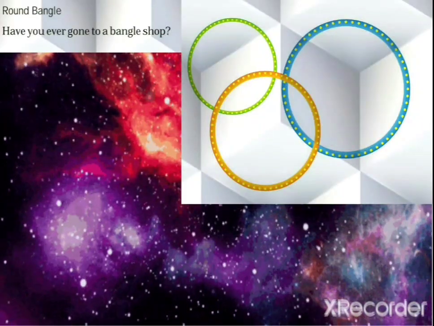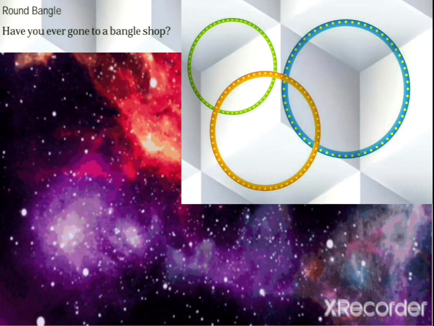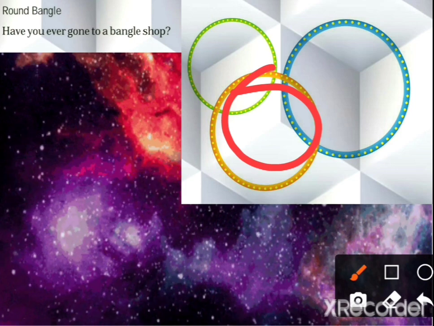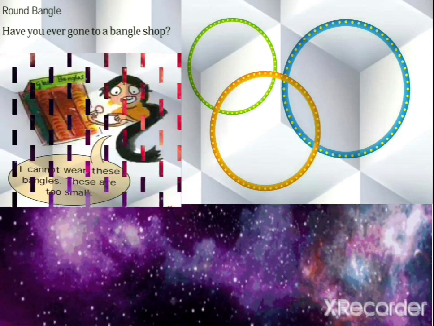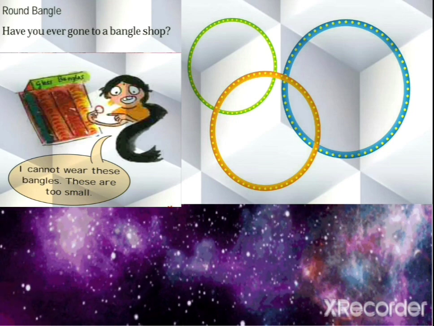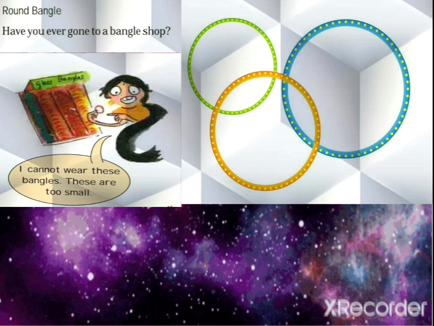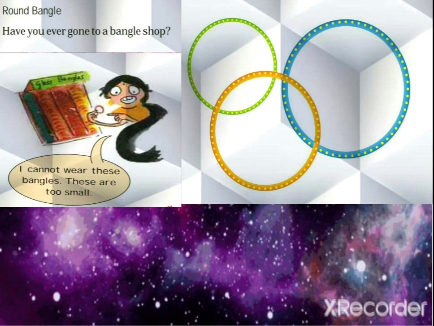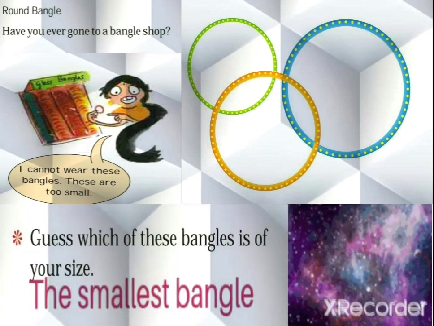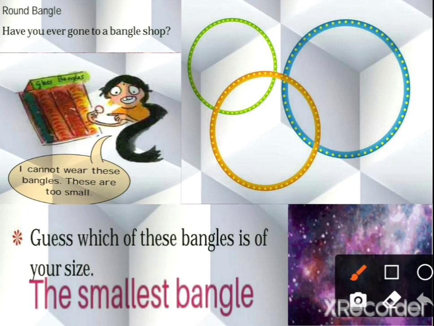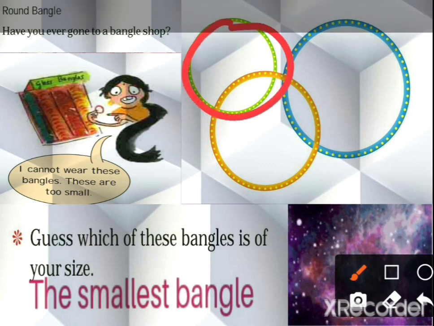Now, have you seen the shape of a bangle? Yes, the shape of a bangle is a circle. Now, what do we have to see here? Here a question is given: have you ever gone to a bangle shop? Now, this girl is saying that she cannot wear this bangle because these bangles are too small. Guess which of these is your size? Which of these bangles is of your size? The smallest one.